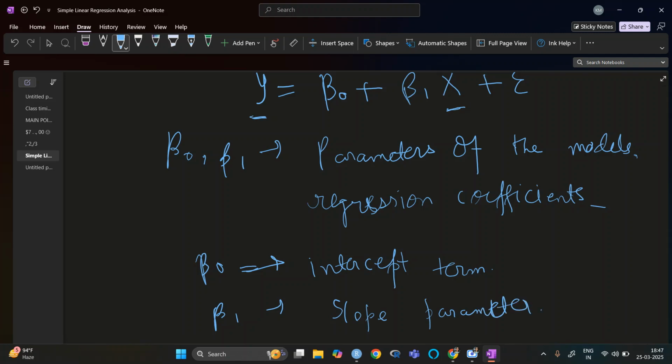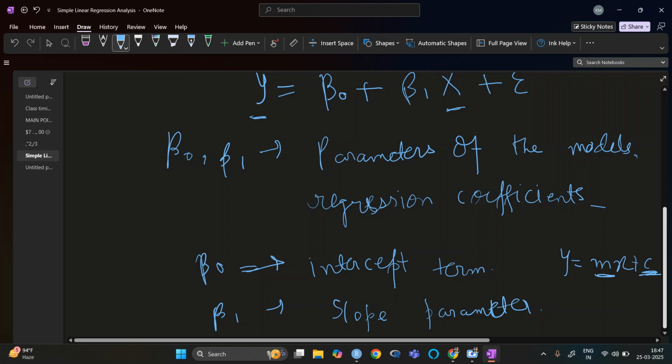When we have y is equal to mx plus c, c is the intercept and m is the slope. Similarly here beta naught is the intercept and beta 1 is the slope parameter, right?